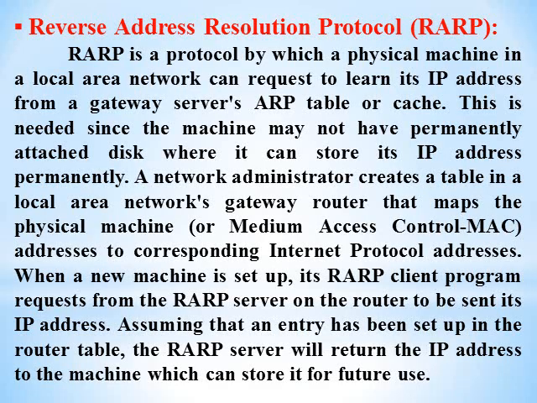RARP is a protocol by which a physical machine in a local area network can request the IP address from a gateway server's ARP table or cache, that is, the cache available in the ARP. From that table or cache, it requests the address for a physical machine in the local area network. As the machine is diskless, the IP address cannot be permanently stored in it. That is why the RARP protocol sends the request for the IP address.